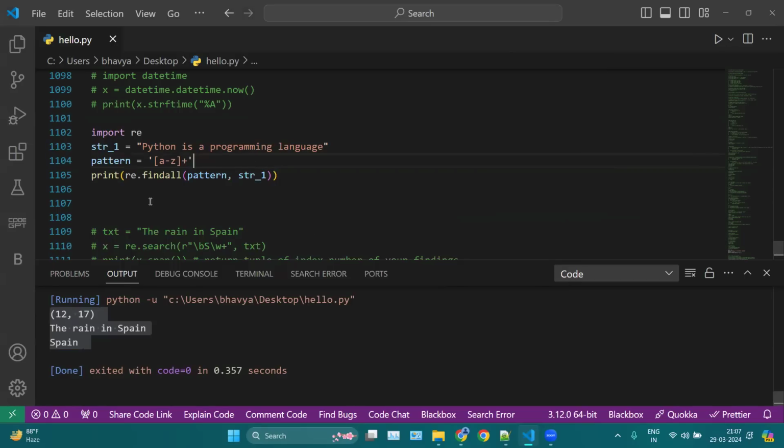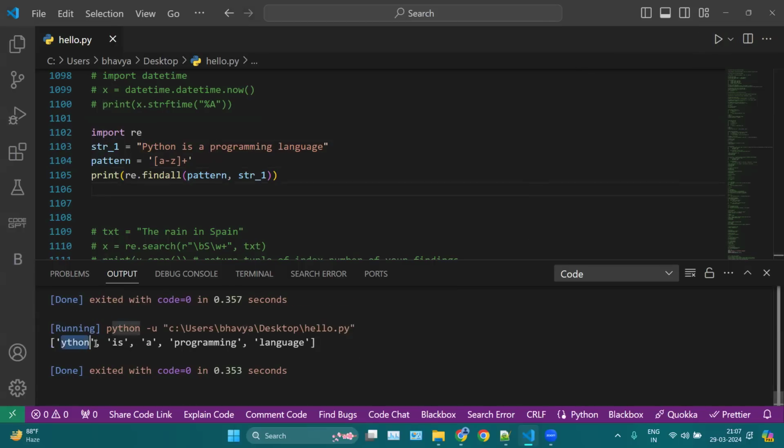Now this will print up to here. Python, it will ignore P here because P is in uppercase. You can see we have this Python here without P, because the rest are in lowercase. But this P is in uppercase, so this will ignore this uppercase. But if you mention A to Z here like this, in this case you are mentioning both lowercase and uppercase characters, so this will print Python is a programming language.